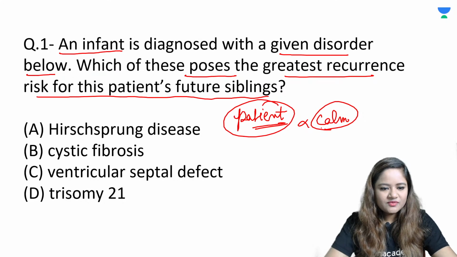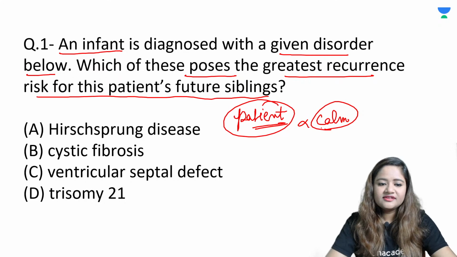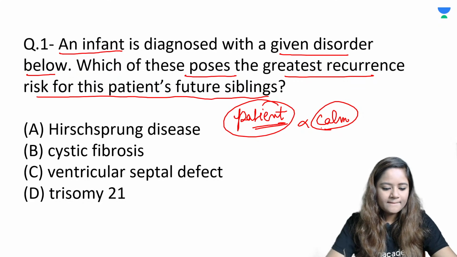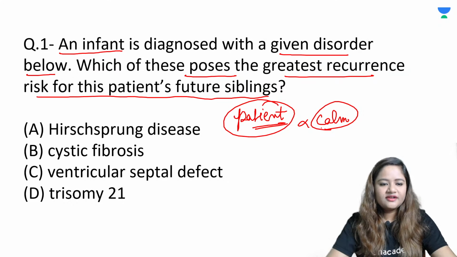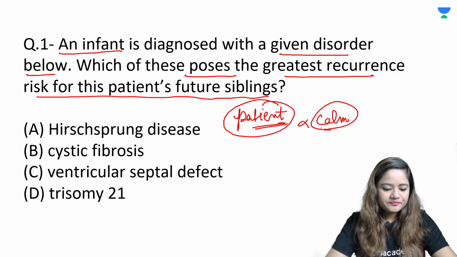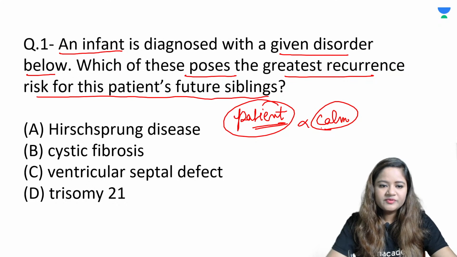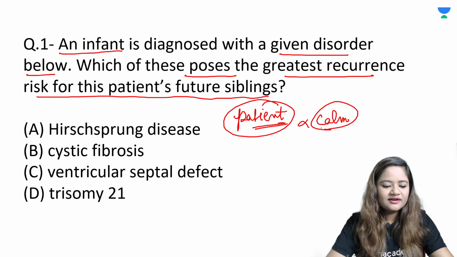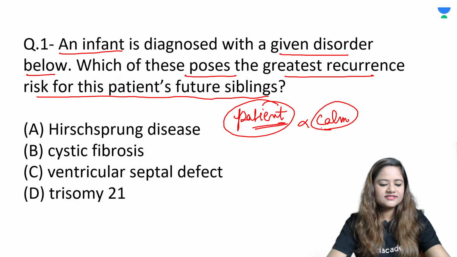So in trisomy 21, which is Downs, how much percentage holds for the Robertsonian translocation part, which can have 100% inheritance or a very good inheritance in the future sibling? And out of these, what are the other options that are given to you? Which of them is again a genetic disorder which has got autosomal recessive inheritance, and it has got 1 out of 4 siblings who could be affected in the future pregnancies? So which option would you choose? If you think, ponder a little bit on this question, you will come up with the right answer.